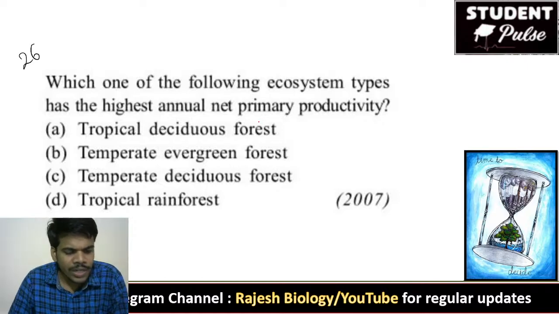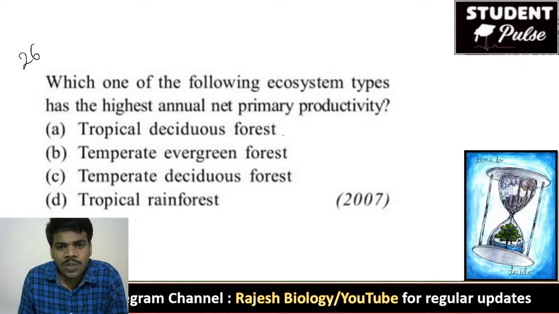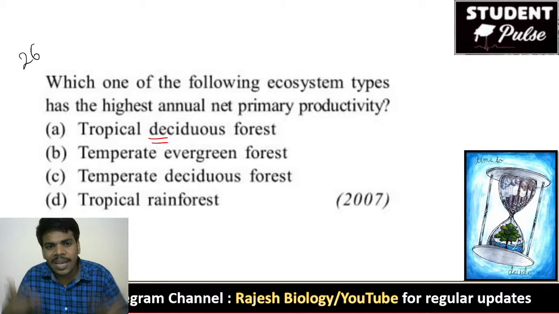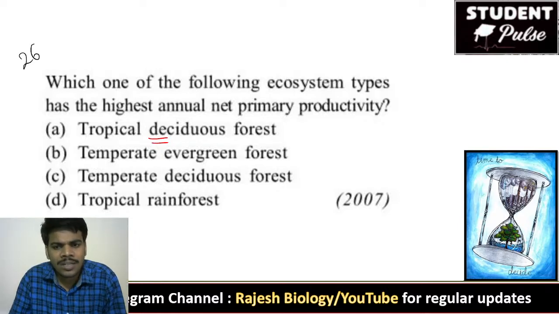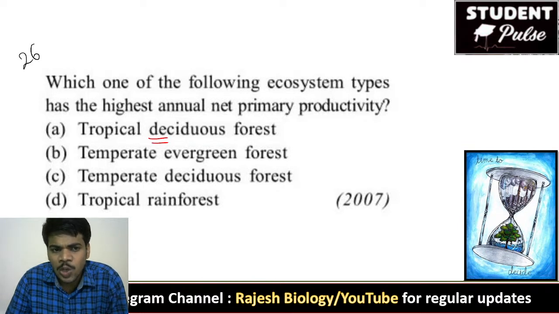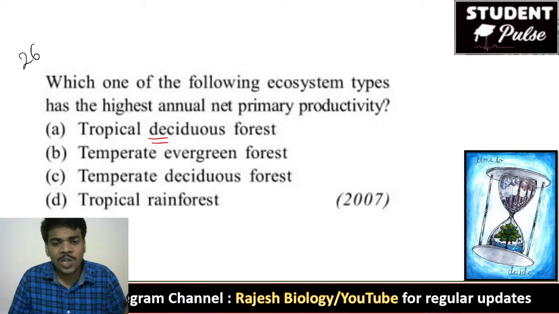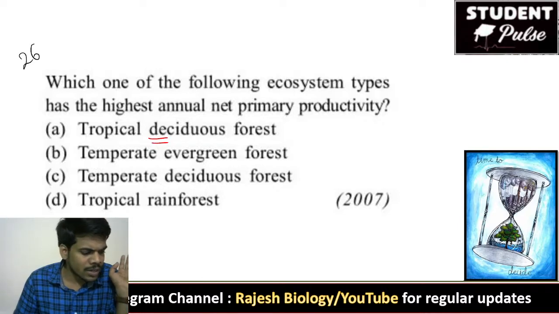Yes, very interesting question it is. Tropical deciduous forest. You know the meaning of deciduous? It is where the leaves fall down every time. That is called deciduous forest. In Telugu, ఆకు రాల్చే అడవులు. Tropical deciduous forest, temperate evergreen forest, temperate deciduous forest, tropical rainforest.